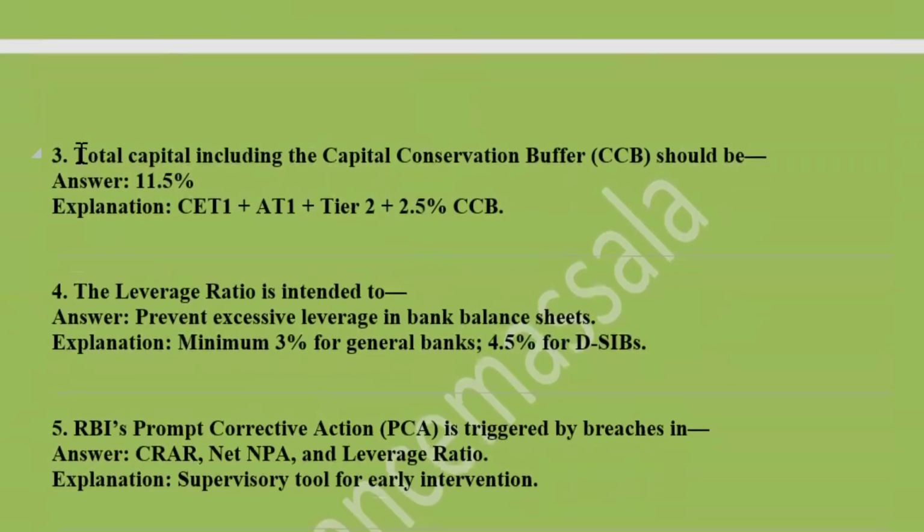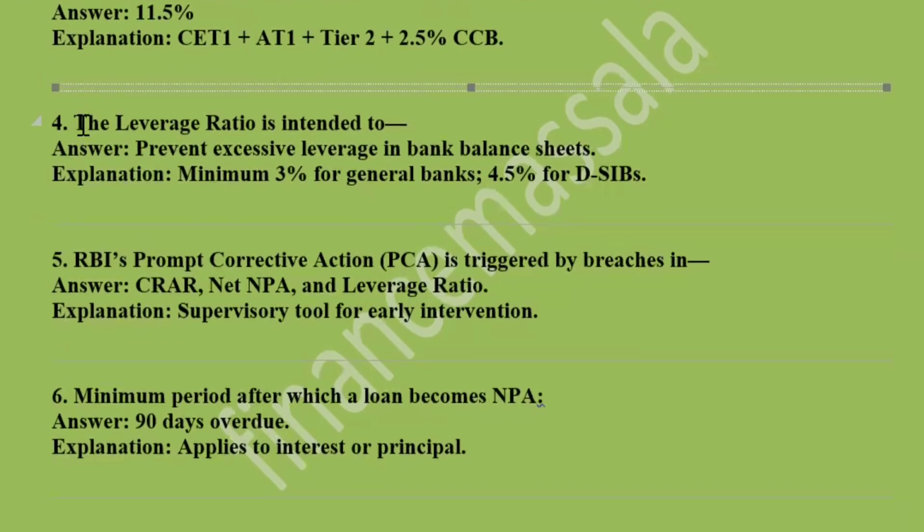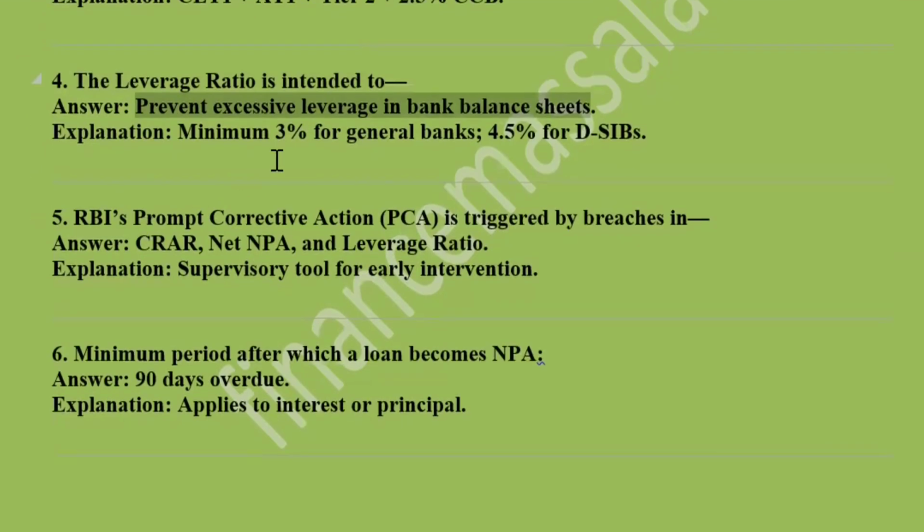Next, total capital including the capital conservation buffer is 11.5%, that is CET1 plus AT1 plus Tier 2 plus 2.5% of CCB. Next, the leverage ratio is intended to prevent excessive leverage in bank balance sheets. That is a minimum of 3% for general banks and 4.5% for DSIBs.